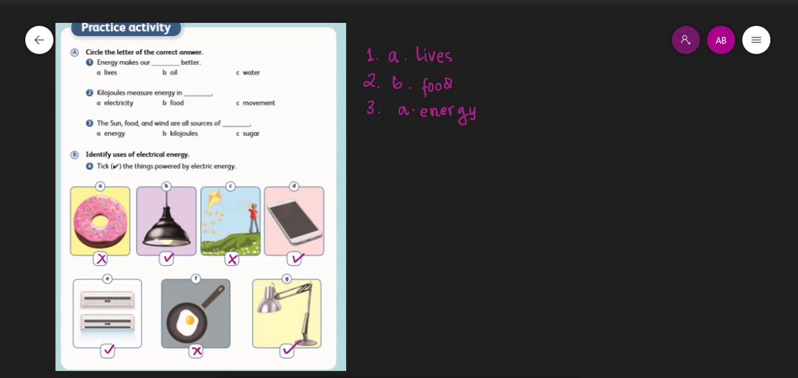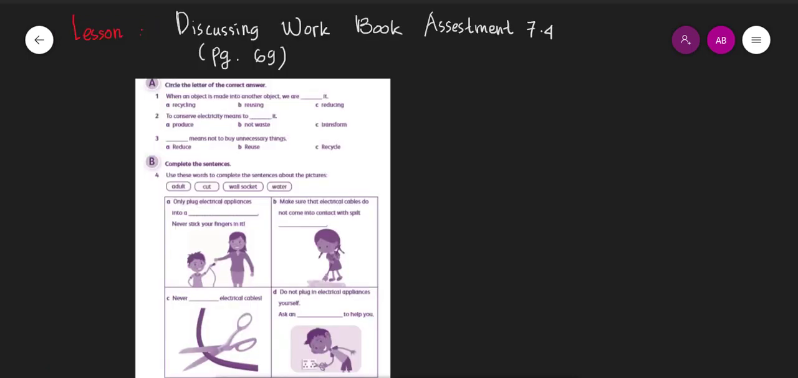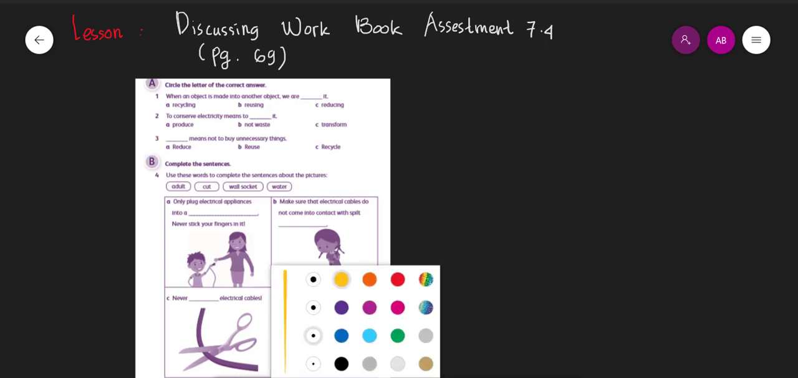Now let's continue discussing page 69 in our workbook. Okay, now on to the questions for page 69 of our science workbook. The instruction is to circle the letter of the correct answer. As for number 1, we will read it now. We will change the color first.